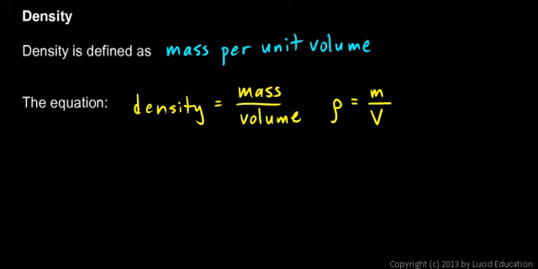So from that equation, you can see what units density might be measured in. Mass could be, for example, in grams, and volume might be in cubic centimeters. So density could be measured in grams per cubic centimeter. Or in the English system, you might have pounds per cubic foot. Both of those would be units for density. Any unit of mass divided by a unit of volume would be a unit for density. But those are two units that are fairly common.